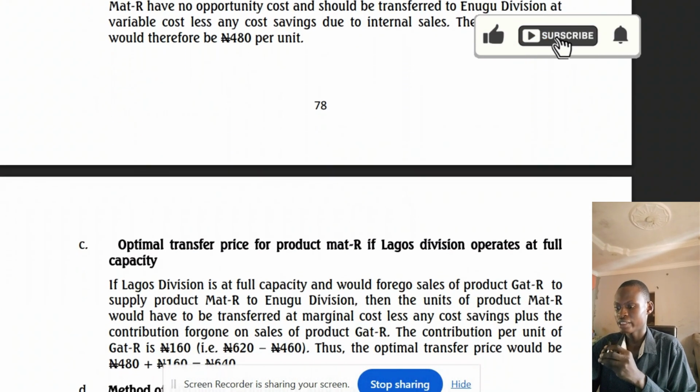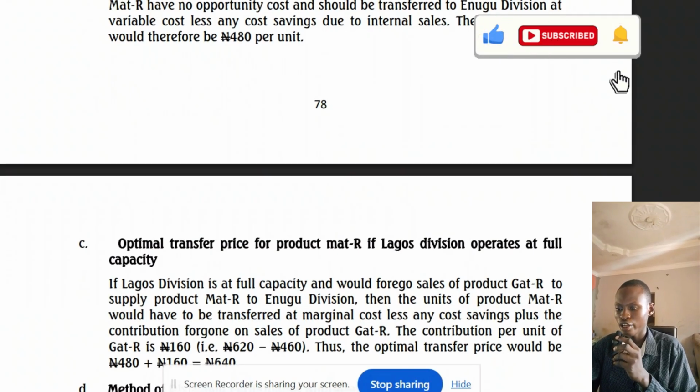The last one, they said the optimal transfer price for MAT-R if Lagos division operates at full capacity. If Lagos division is at full capacity and will forego sales of GAT-R to supply product MAT-R to Enugu division, then the unit of the product MAT-R would be transferred at marginal cost. In transfer pricing, your marginal cost is equal to your variable cost. So when they are saying marginal cost, they are still saying variable cost here. It will be transferred at the marginal cost less any cost savings plus the contribution forgone on sales.